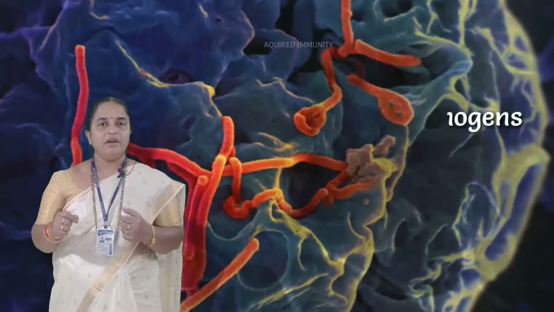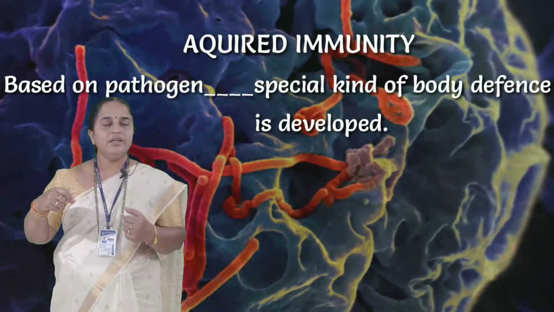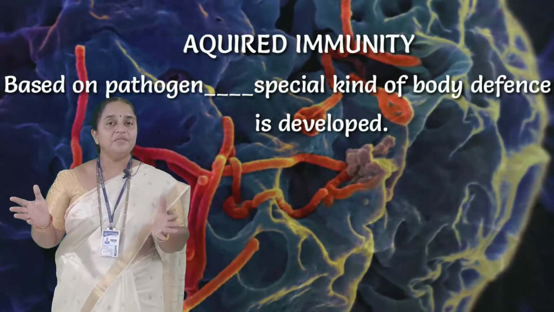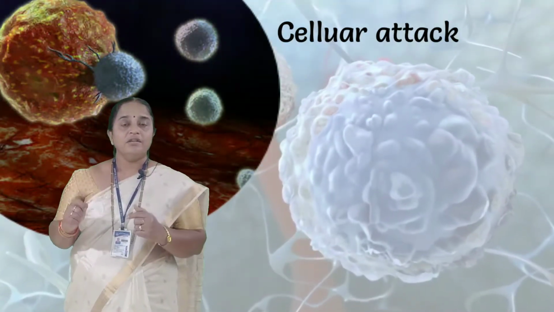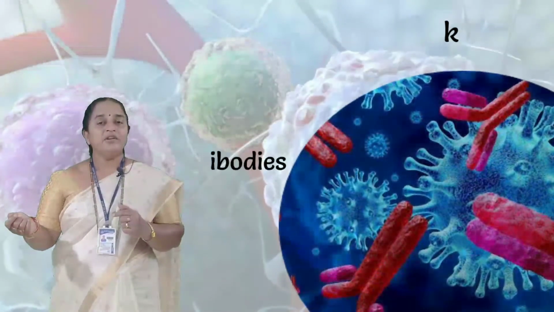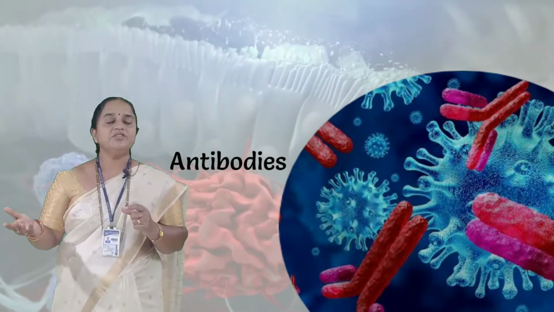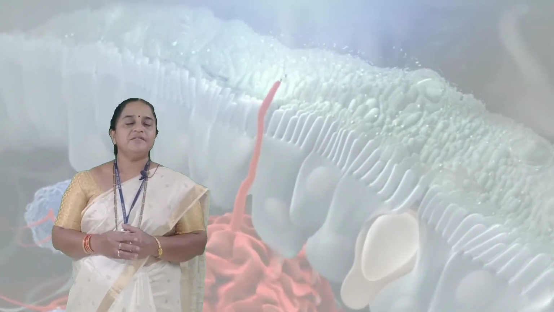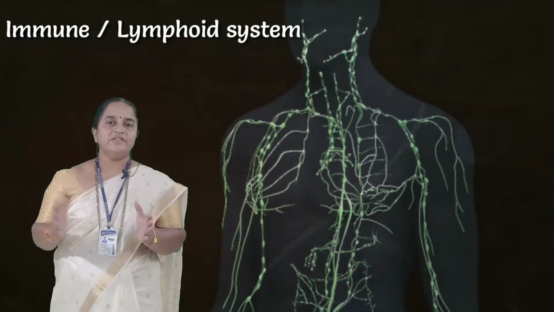But here in acquired immunity, based on the pathogen entering the body, the body generates a special kind of defense mechanism in the form of either cellular attack or the attack made by the antibodies, which are protein components synthesized by special types of WBCs. Before we learn the mechanism of specific or acquired immunity, let us learn our immune system or lymphoid system.